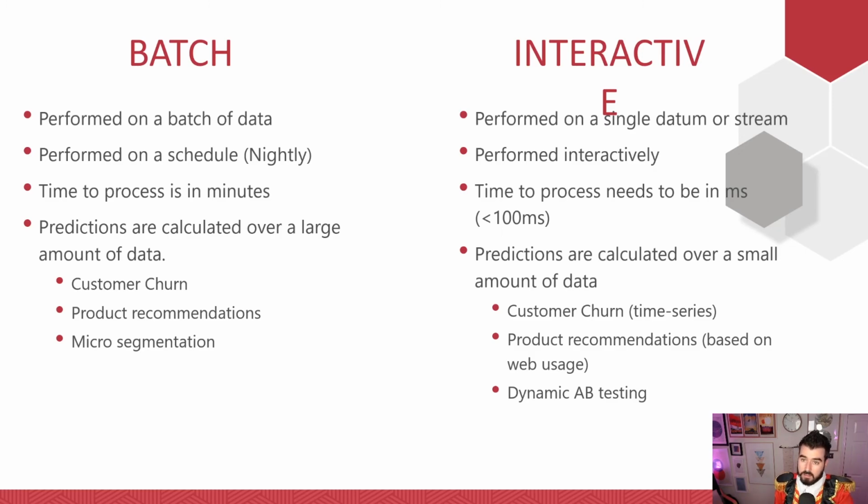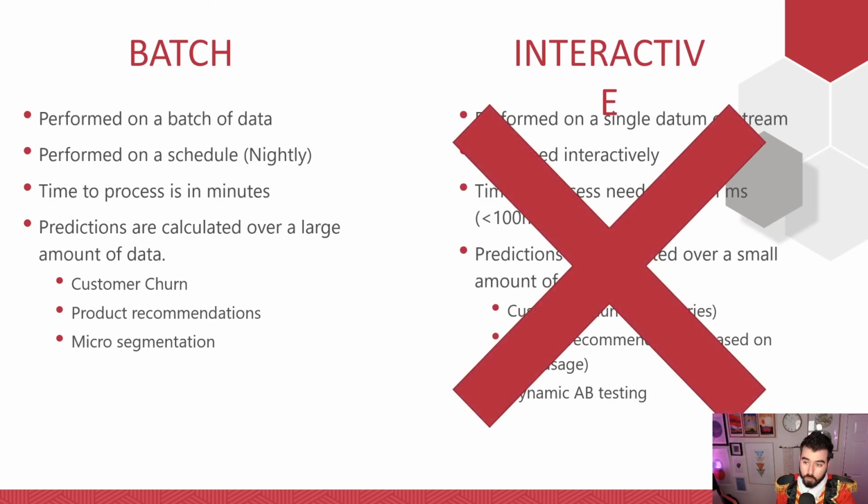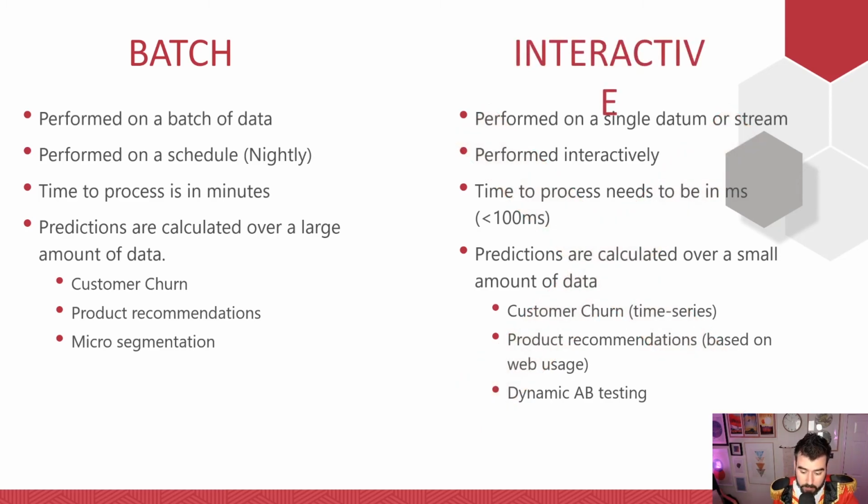We used to say Databricks was not a good option for that. Now, MLflow is changing. At the Spark Summit a couple of weeks back, it was announced that MLflow would change, and with that change would come an interactive service baked into Databricks. When that lands, Spark ML is great for all of these use cases, okay? We can do them all. We can do customer churn in real time, product recommendations in real time, A/B testing, microsegmentation, propensity to spend. Any one of these things is up for grabs now because we have that available.